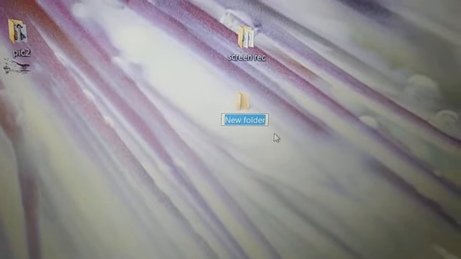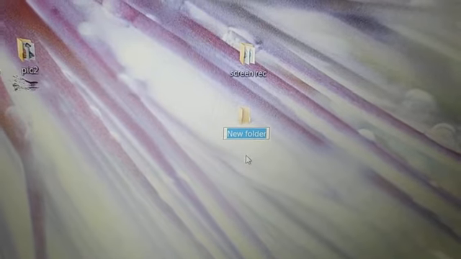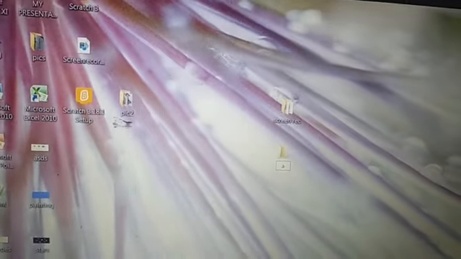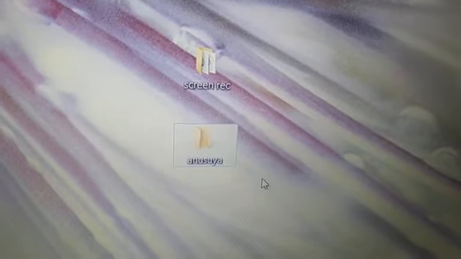This is folder. Now it is asking you to type name for the folder. By default, name is given new folder. Okay, but I don't want this. I'll give my own name. So press backspace key to remove this. Backspace key and then write name. ANUSUYA. Okay, this is my folder. I wrote my name here. Understood? This is folder. This way we create folder.